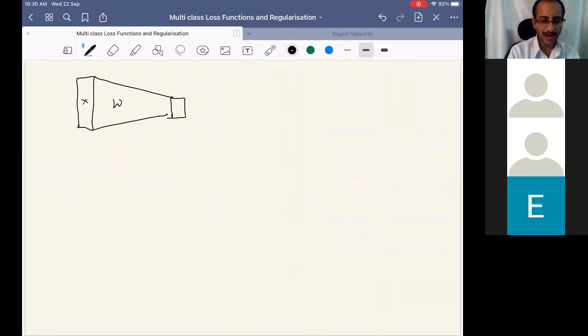To define cross entropy loss, what do we need at the output? Assume that again here also we have scores, S1 to SC. We only have the scores now.